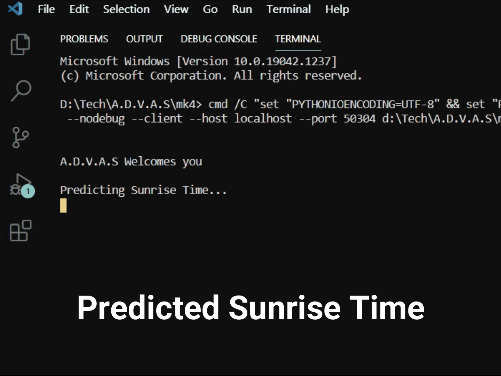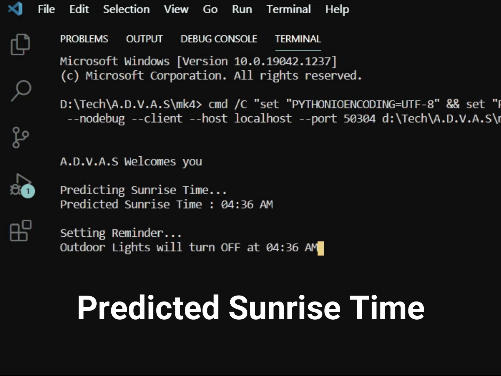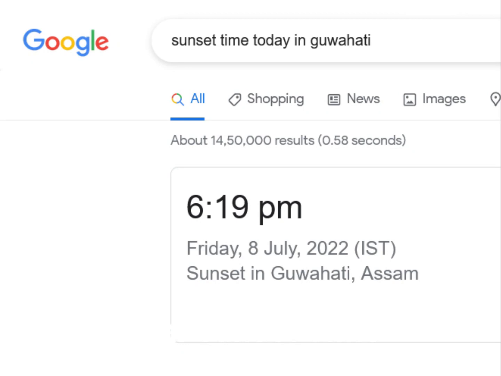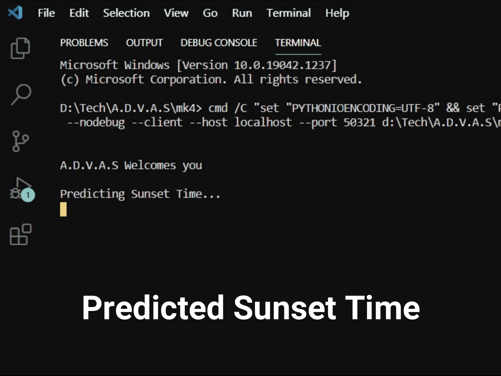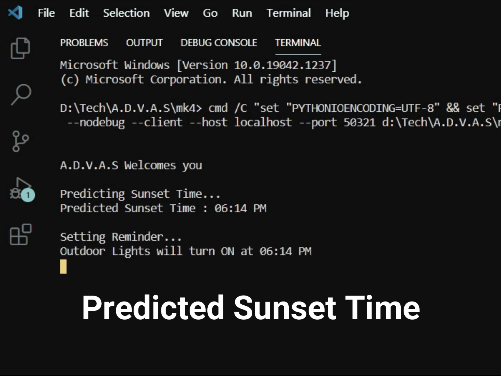Predicting sunrise time. Predicted sunrise time is 4:36 a.m. Setting reminder. Outdoor lights will turn off at 4:36 a.m. Actual sunset time is 6:19 p.m. Predicting sunset time. Predicted sunset time is 6:14 p.m. Setting reminder. Outdoor lights will turn on at 6:14 p.m.